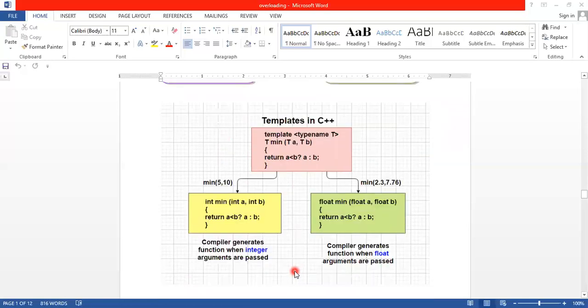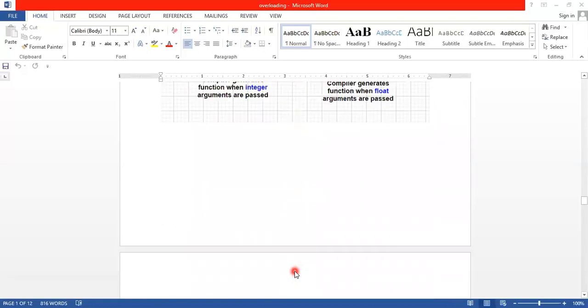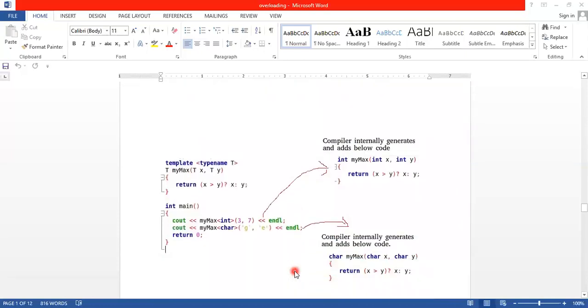See that template, typename T. Then T my max. This is the function. If we are passing T x and T y, so return x if x is greater than y, otherwise y.